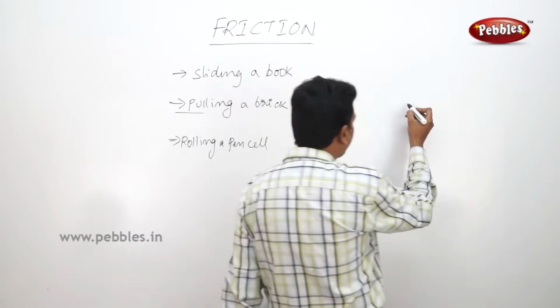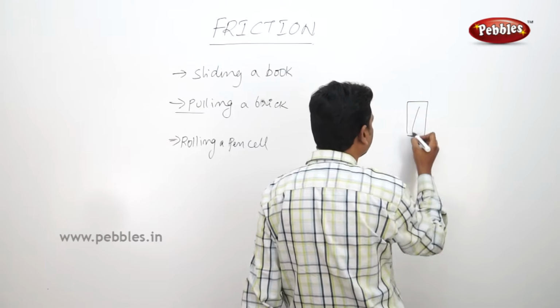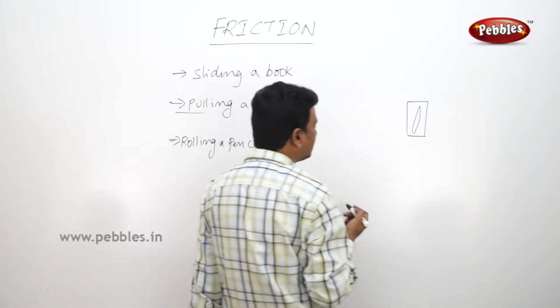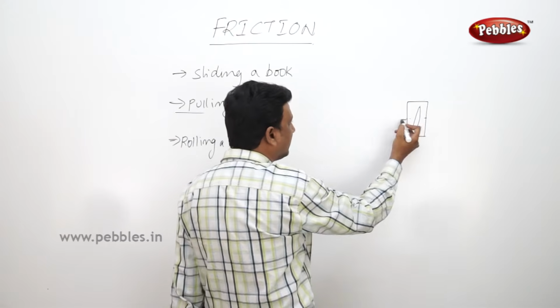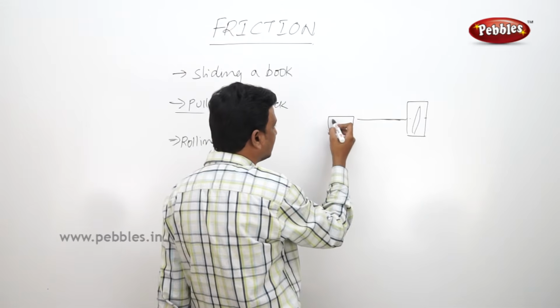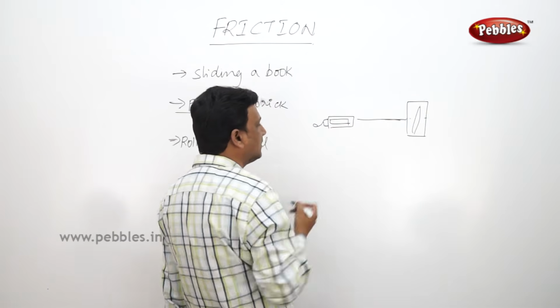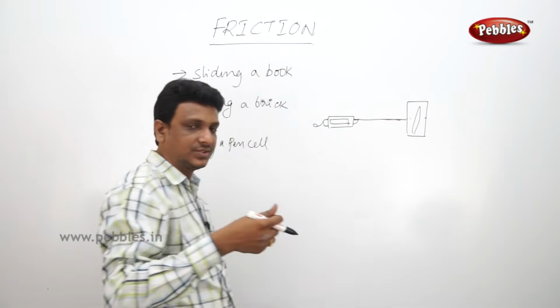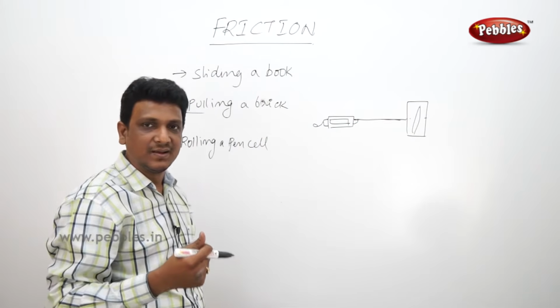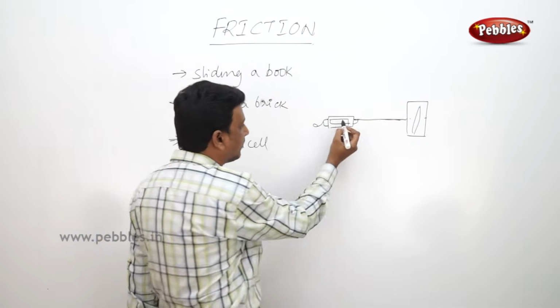For this experiment, we need to have a brick. This is a brick. This brick is tied with a string, and the string is attached to a spring balance. What is a spring balance? A spring balance is a device which is used to weigh the mass of an object, the weight of an object.